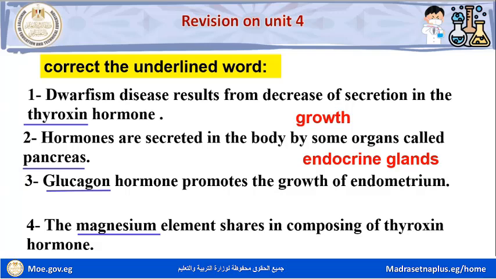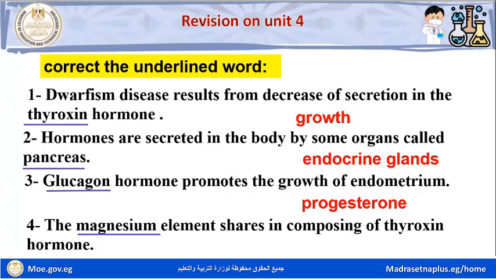Question number 3. Glucagon hormone promotes the growth of endometrium. Progesterone hormone promotes the growth of endometrium. Question number 4.